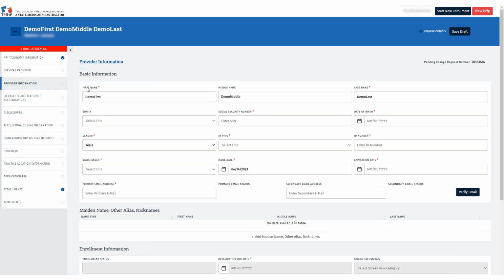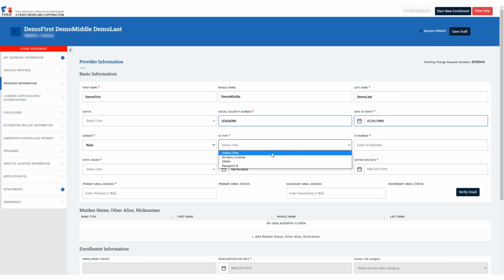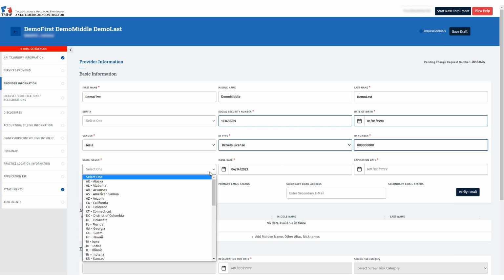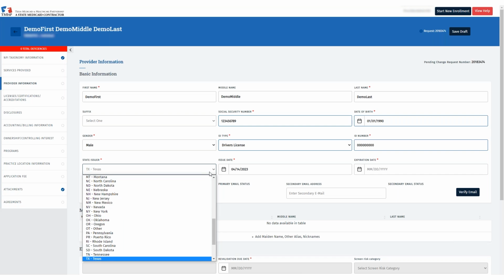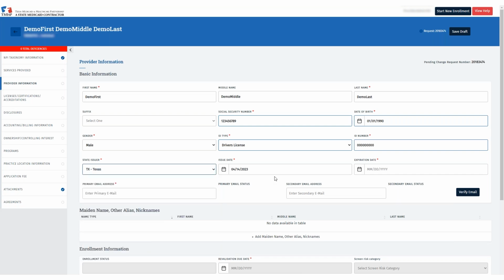Within the Provider Information tab, complete the required fields indicated with a red asterisk. Keep in mind, the Social Security number entered will be what is needed to electronically sign the HHSC agreement. Please ensure this field is entered accurately. Be sure to enter an email address, which will initially display as unverified. After completing all required fields, click Save on the bottom. Please disregard the revalidation date listed.